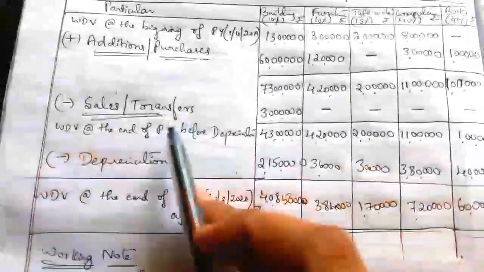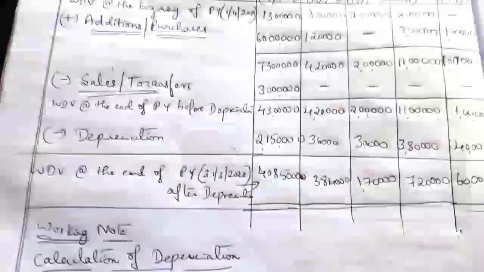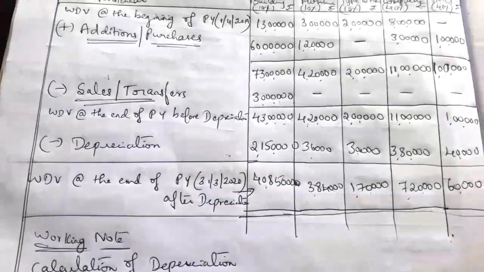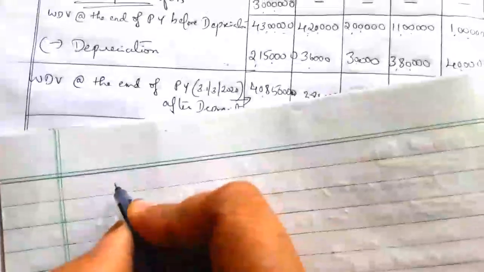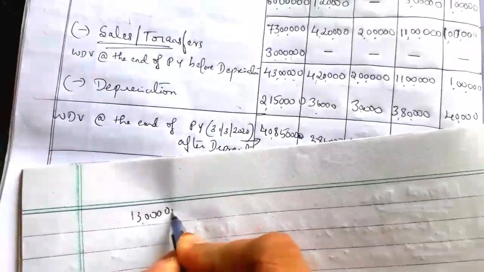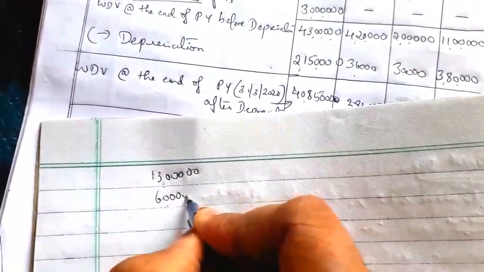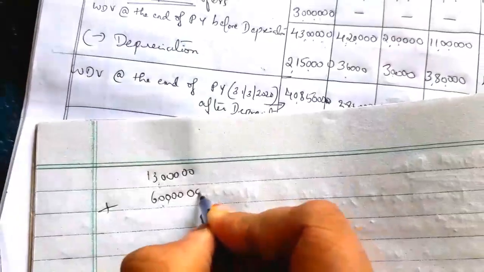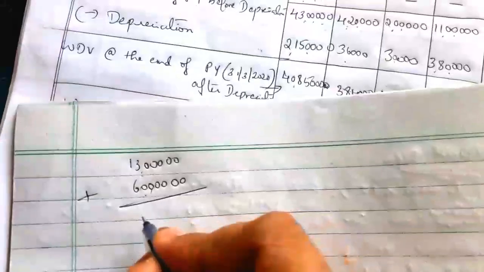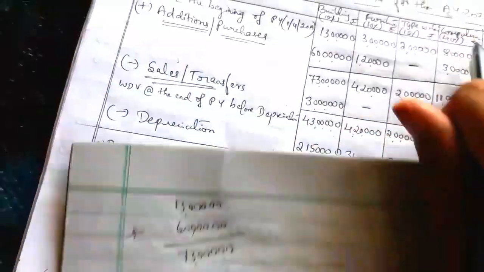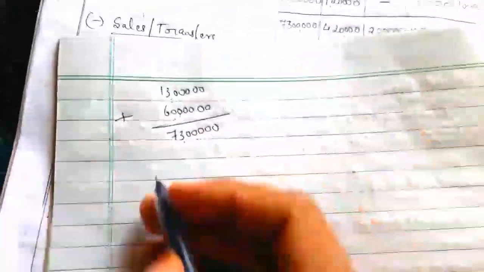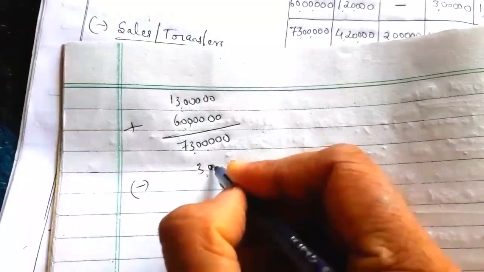Next, for example, instead of sale value 30 lakh, if it is 3 lakh, then what will be the value? First, written down value at the beginning will be 13 lakh plus purchases 60 lakh, so a total of 73 lakh, minus, if there is a sale, assume it as 3 lakh.